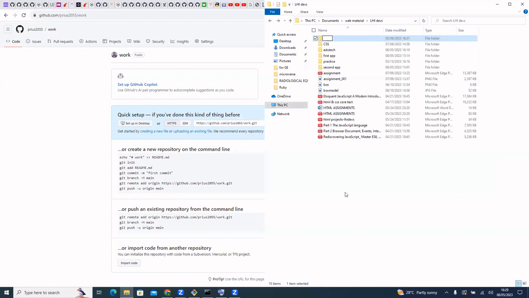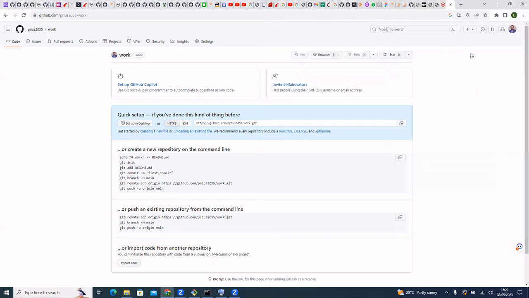As usual, I have already done my work. Remember the name I used, it's called practice 2. So I come here, I open a new repository. Practice 2. A new repository.